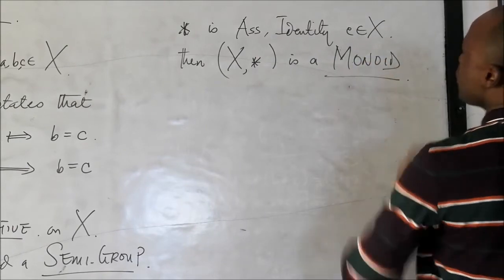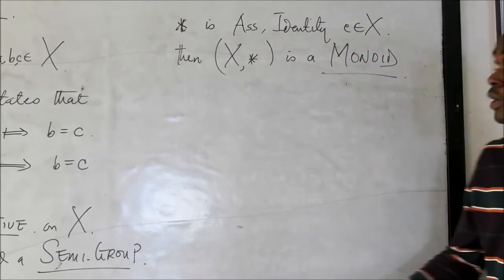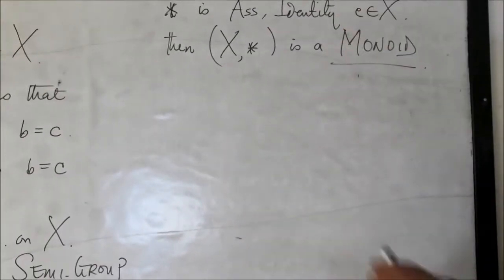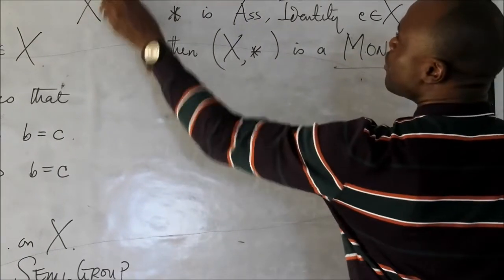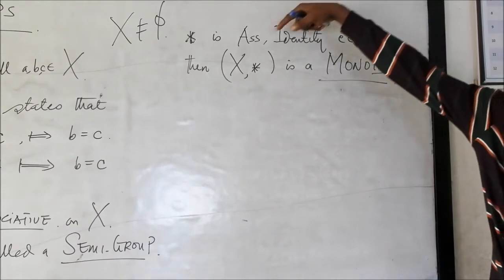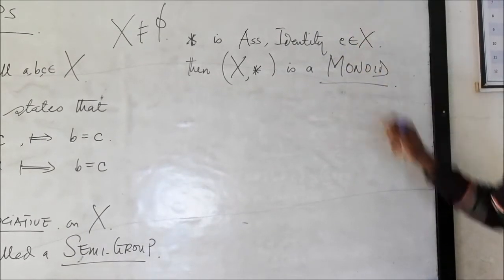It's a monoid because the binary operation is associative on the set, and the non-empty set, please take note that our X here is non-empty, and it has an identity element.